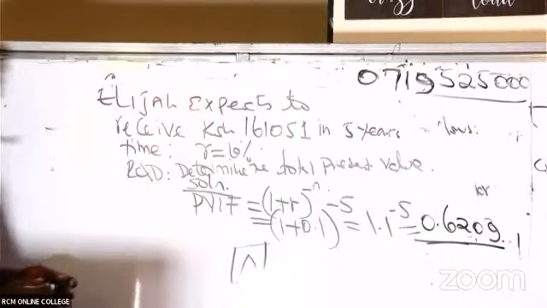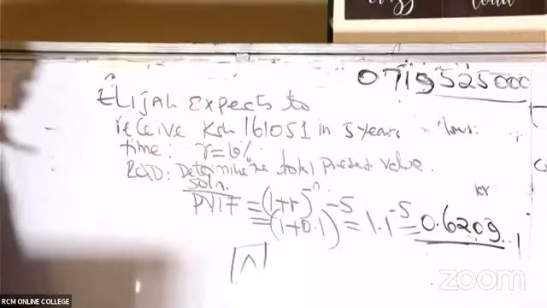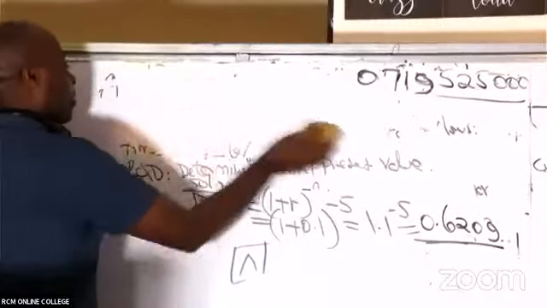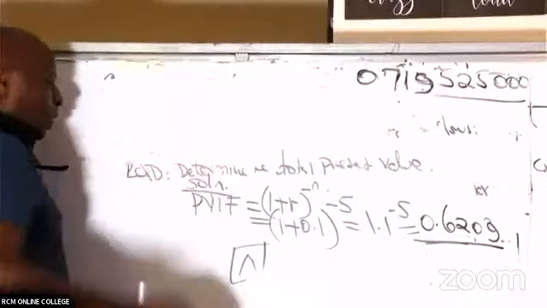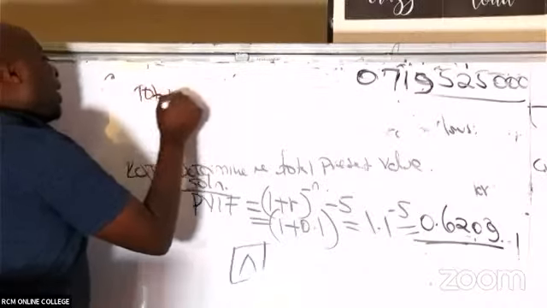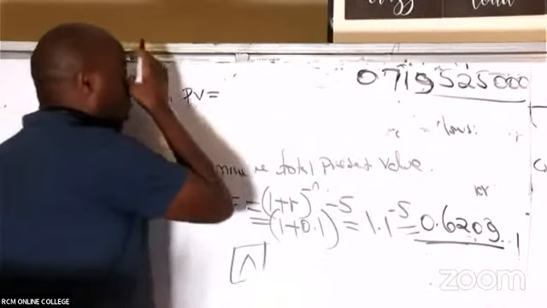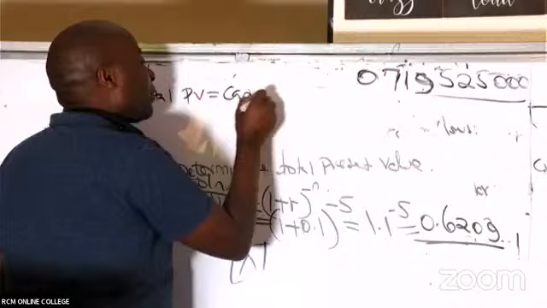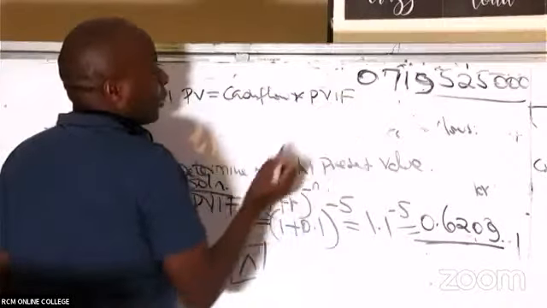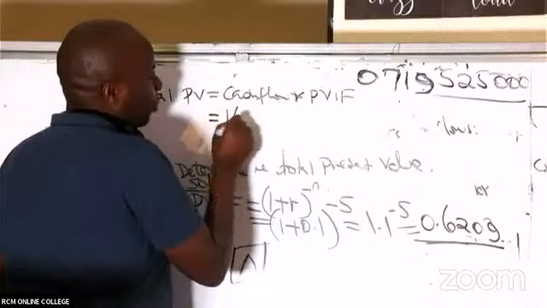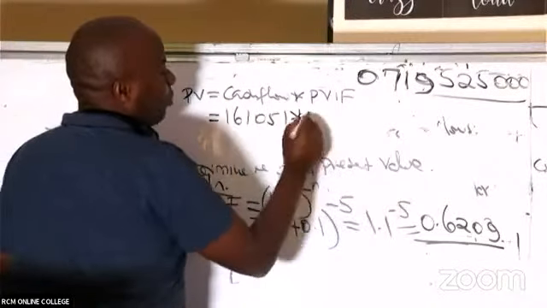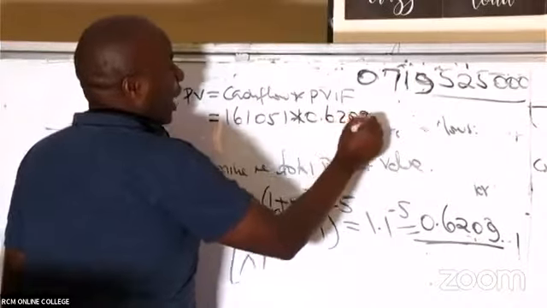And once I get that, then I'll be able to remember very well how we get the total present value. To get the total present value, this is what I will do. I will take Elijah's cash flow times the PV that you have already gotten here. Elijah's cash flow is 161,051 times the PV that you have just computed here, which is 0.6209.